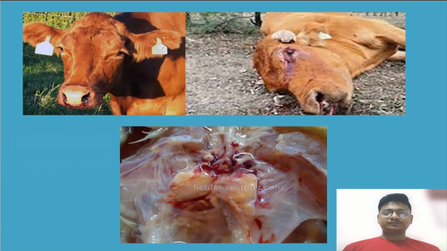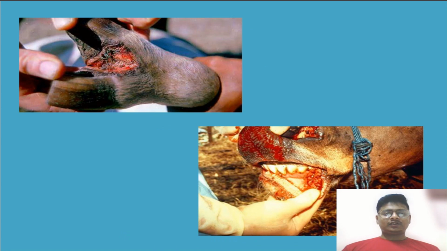Till then, see this. Are you able to see? These are different diseases in cattle. See, this is nose bleeding, bleeding through the eyes, and this is happening inside their mouth. And see, dogs also have this. Are you able to see the inside of this dog's mouth? And see this. Are you able to see? These diseases are very painful, so we should prevent them by getting our cattle vaccinated.